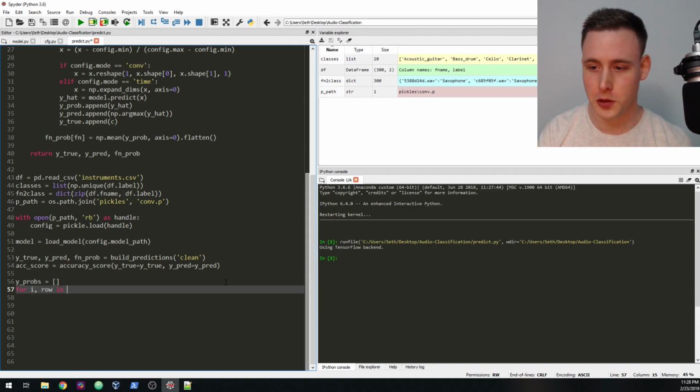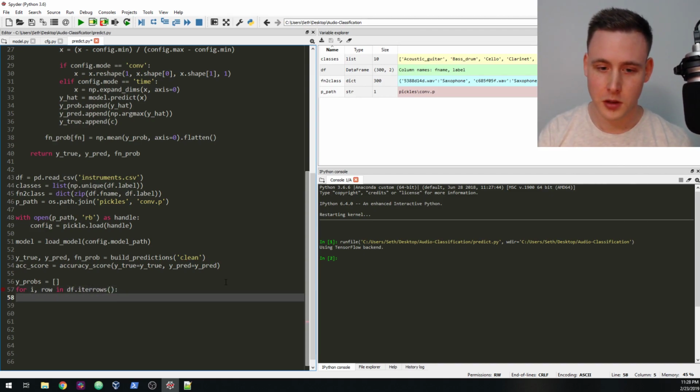So for i, row in dataframe.iterrows, I'm going to say y probability is equal to file name prob of row dot f name. When you do iterrows, it'll have an index, and then I'll have everything that is in the row, and you can just say row dot series, which is file name.